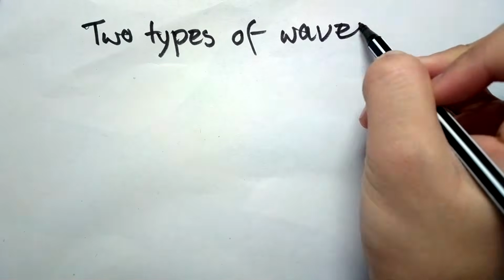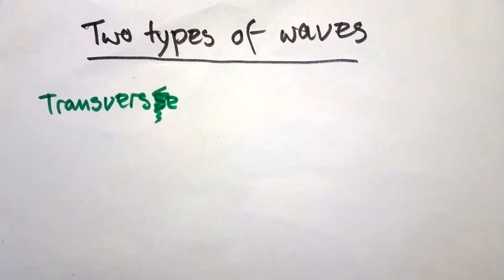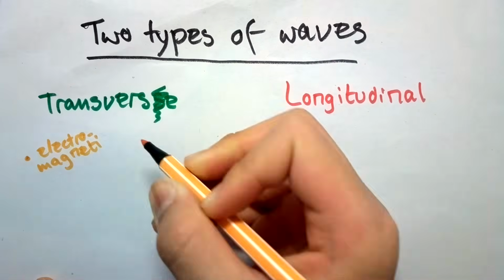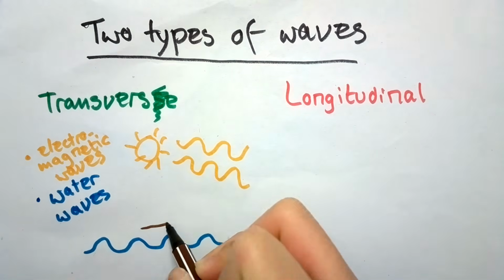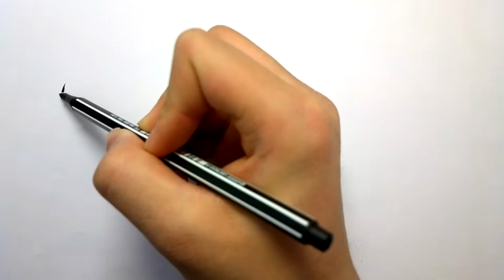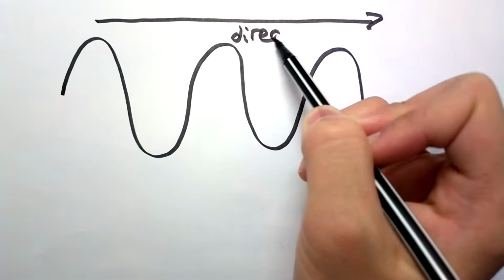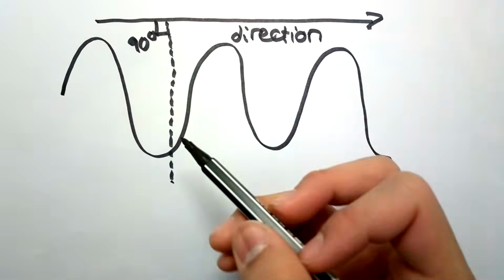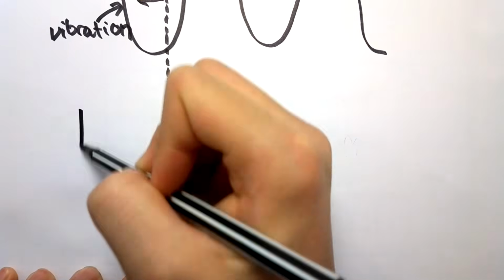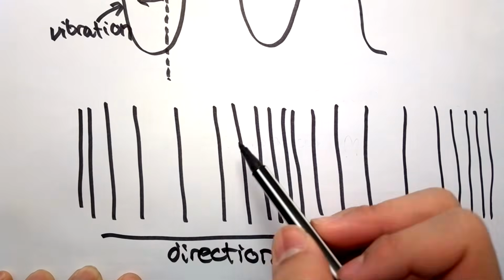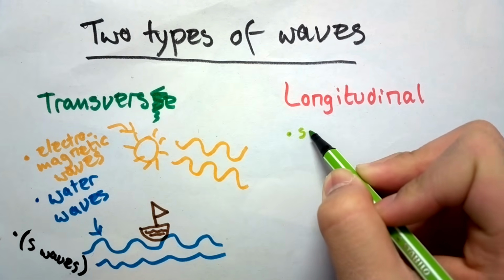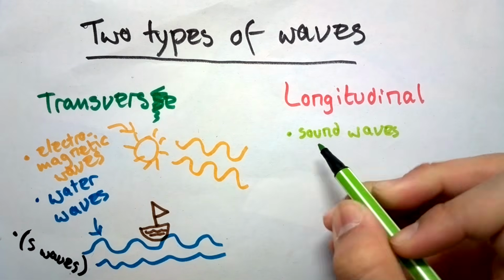Now, there are two different types of waves, transverse waves and longitudinal waves. All electromagnetic waves are transverse, but so are water waves and S waves, which are a type of seismic wave. In transverse waves, the vibrations are at right angles to the direction that the wave is traveling in. And longitudinal waves are when the vibrations are along the same direction that the wave is traveling in. These waves include sound waves that you are hearing right now.